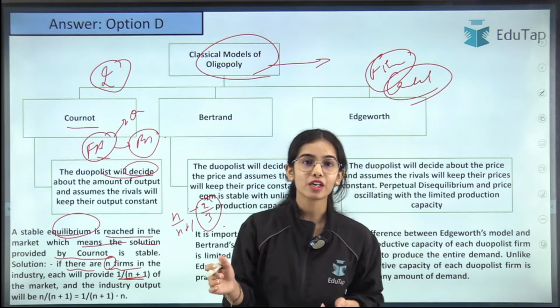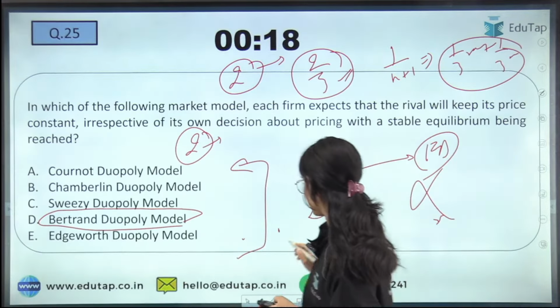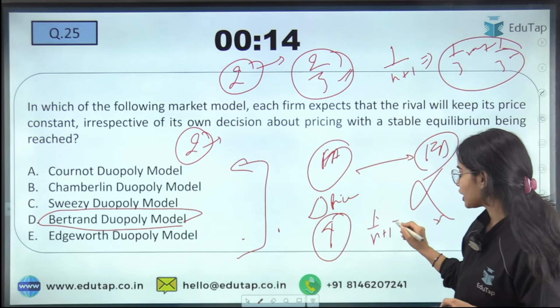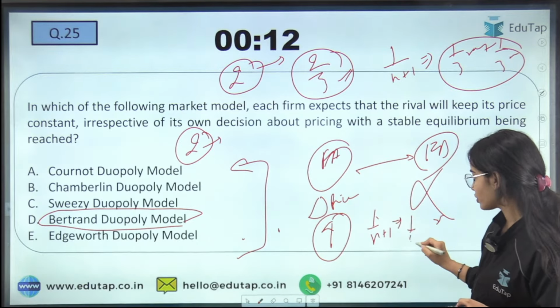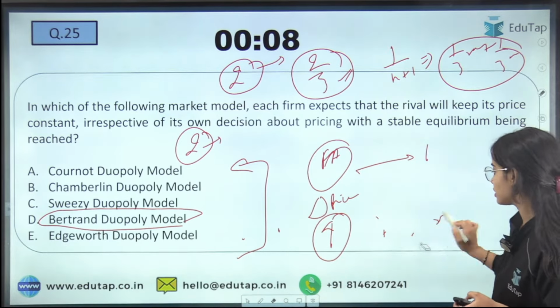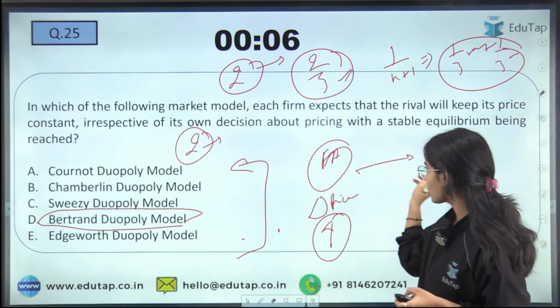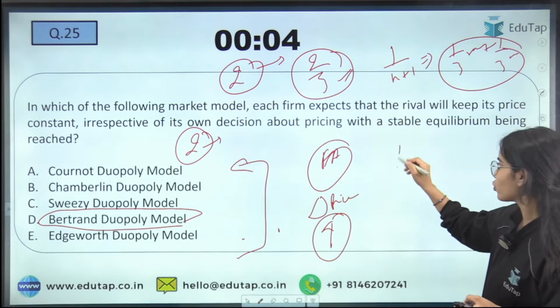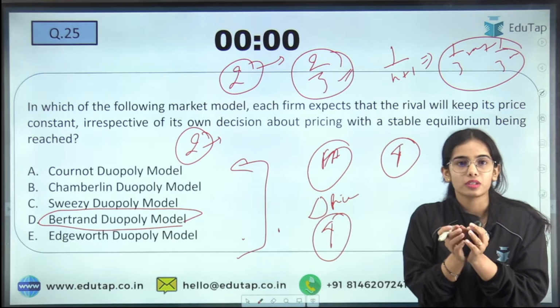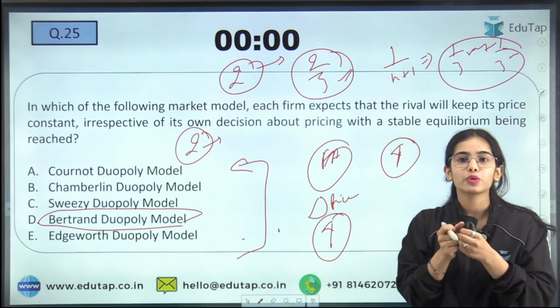Let's say there are four firms. Each firm will provide 1 upon n plus 1, so 1 upon 4 plus 1, which is 1/5 of the market. I hope you are able to understand this. Though this is a duopoly model, you can expand it.